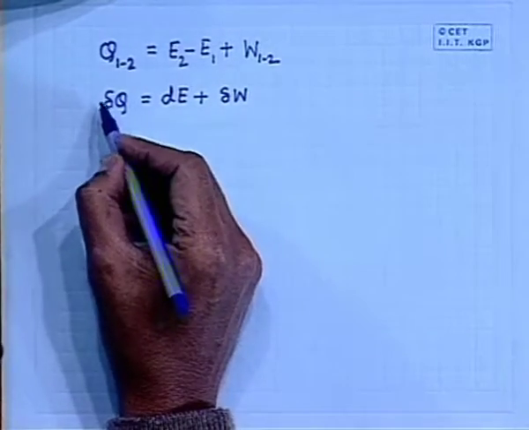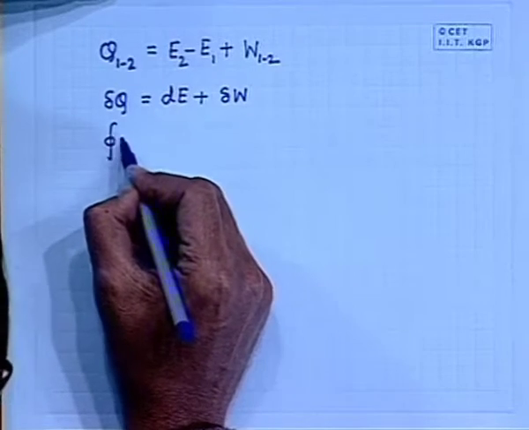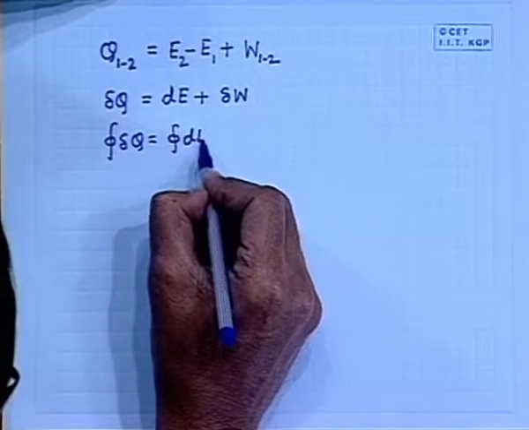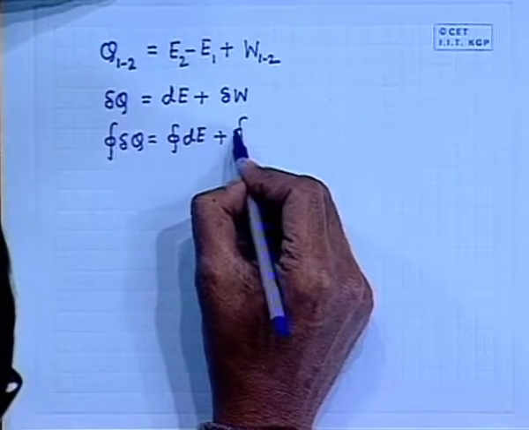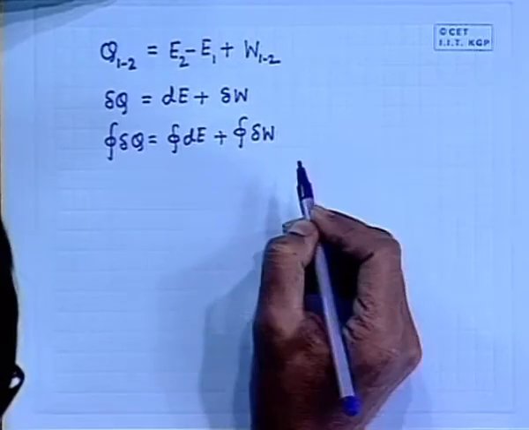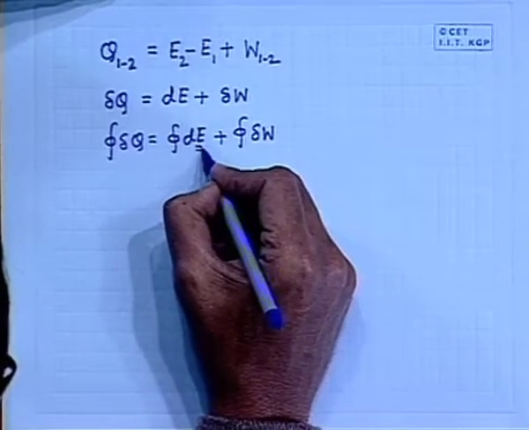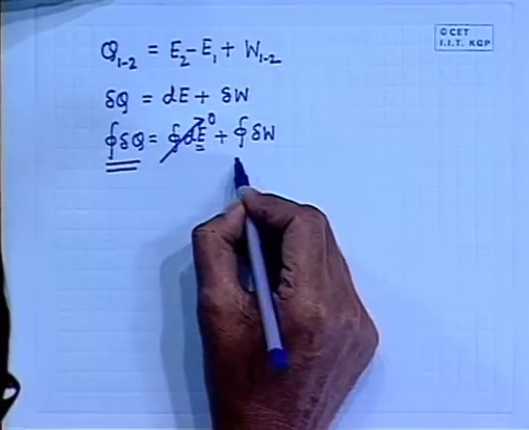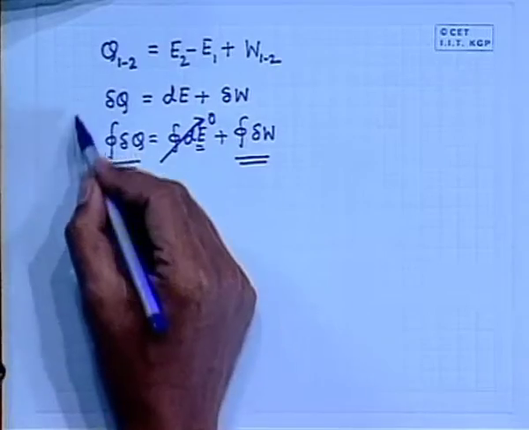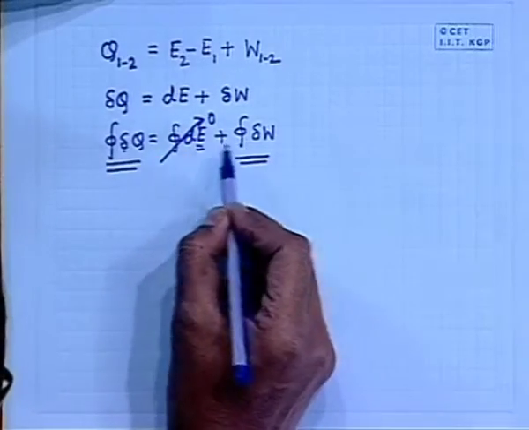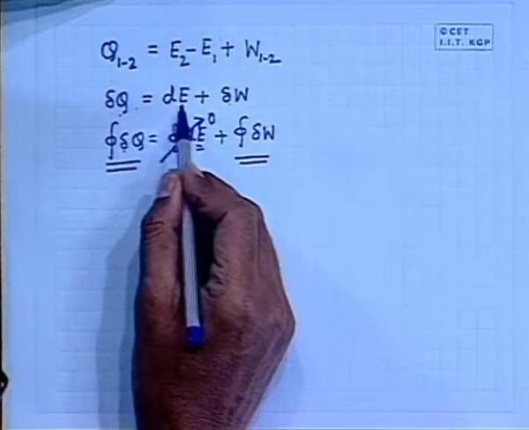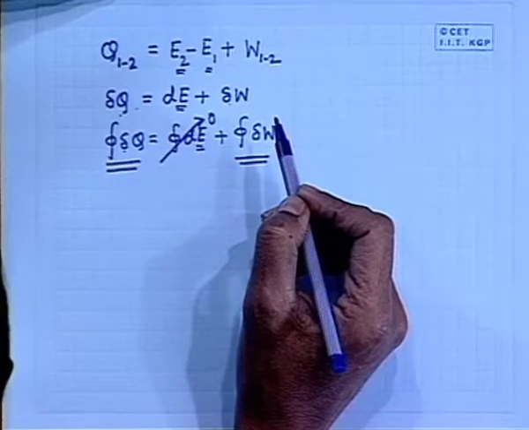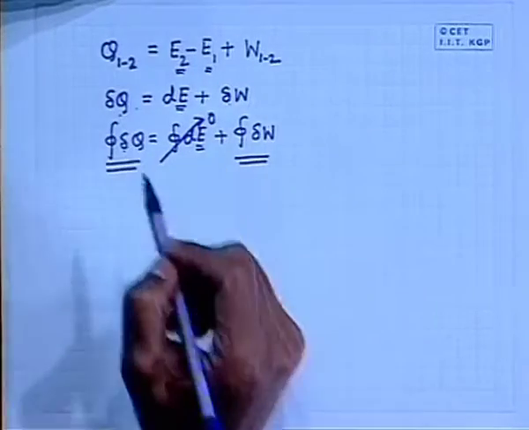If we take the cyclic integral, then we automatically get the cyclic integral of delta Q equals, on both sides, the cyclic integral of dE plus the cyclic integral of delta W. And you know E is a point function, so its cyclic integral is 0. So, the cyclic integral of delta Q equals the cyclic integral of delta W; this is the first law. In fact, we came this way: we first recognized this, and then we defined that this minus this is a change in a property, which is the internal energy, E2 minus E1. So, this is the precise form of the first law.